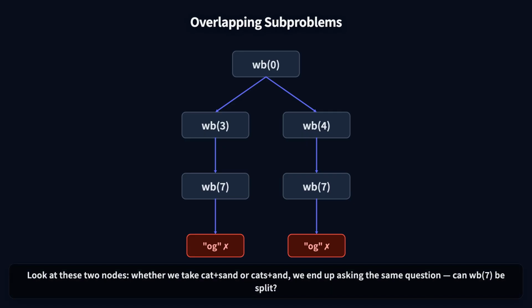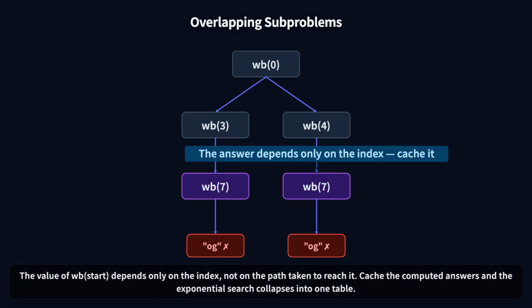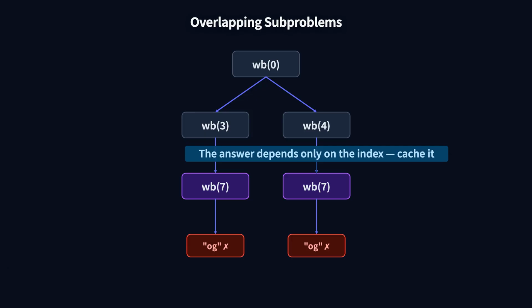Look at these two nodes. Whether we take cat plus sand or cats plus and, we end up asking the same question: can wb(7) be split? The value of wb(start) depends only on the index, not on the path taken to reach it. Cache the computed answers and the exponential search collapses into one table.